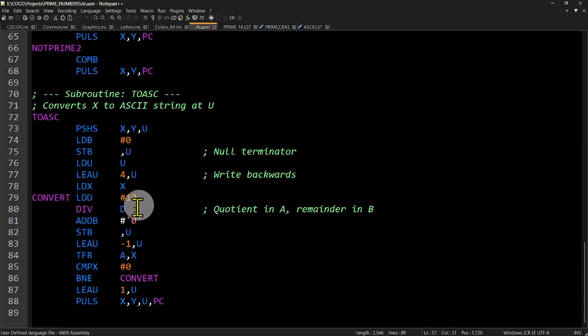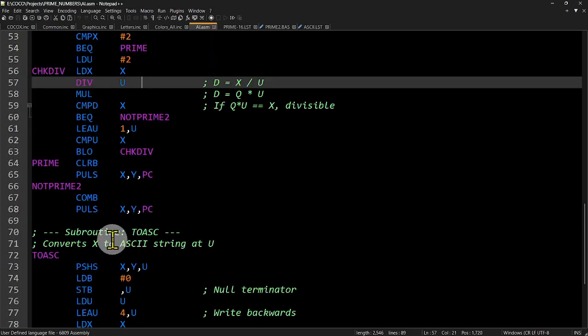No good. After that it's fairly good, except here, transfer A to X. That's an 8-bit to a 16-bit. That's no good. And down here, this instruction is LDU 1 comma U. Well, it's no good because the next thing it does is just pull U off the stack. So it's not bad. It needs to be fixed, but it's not too bad.